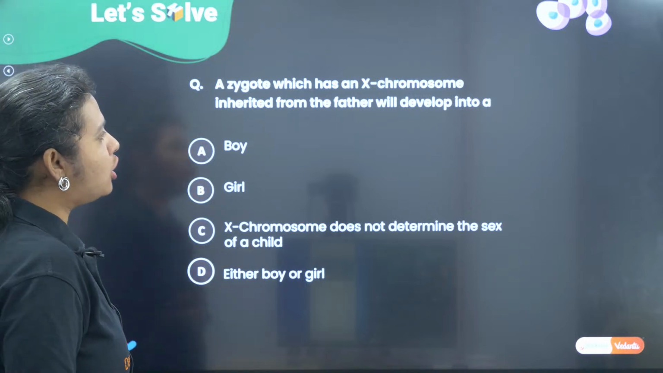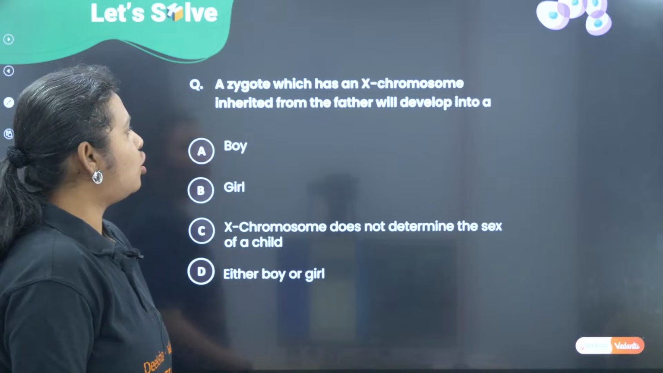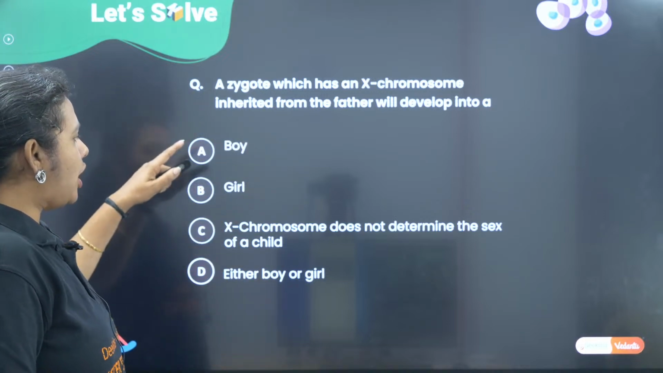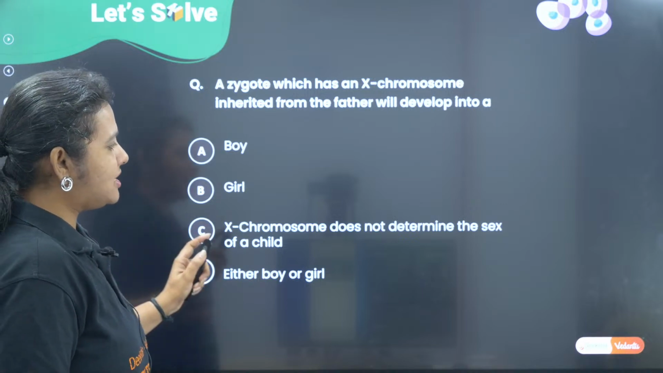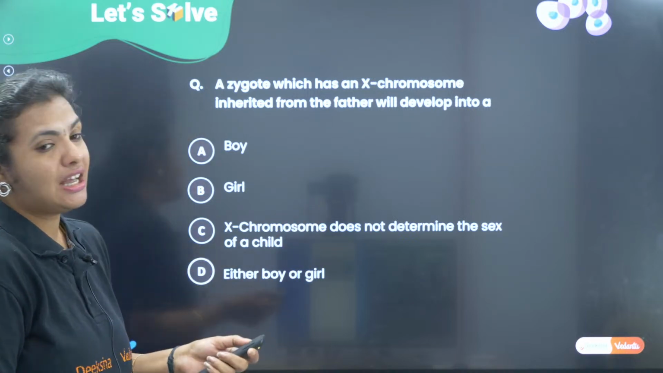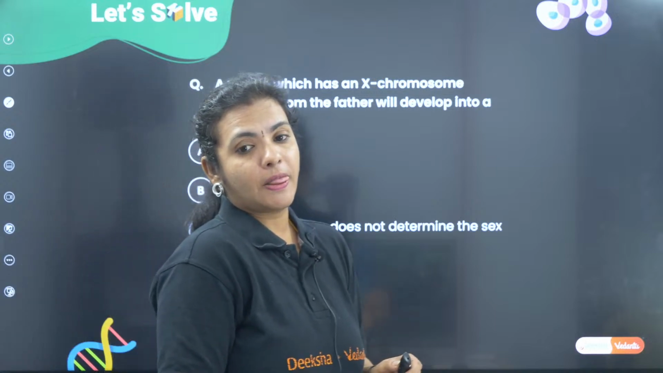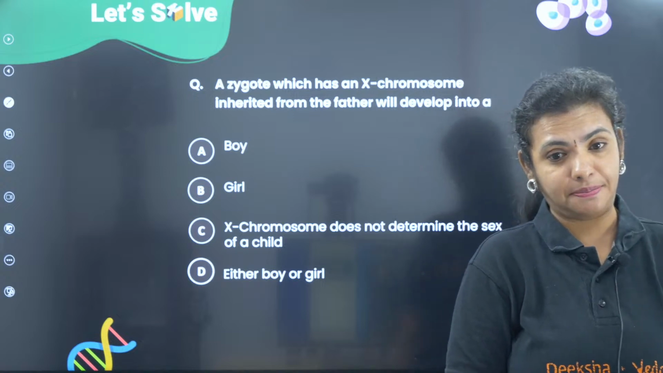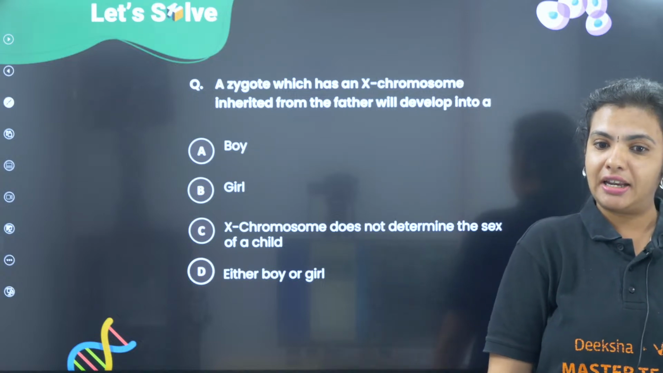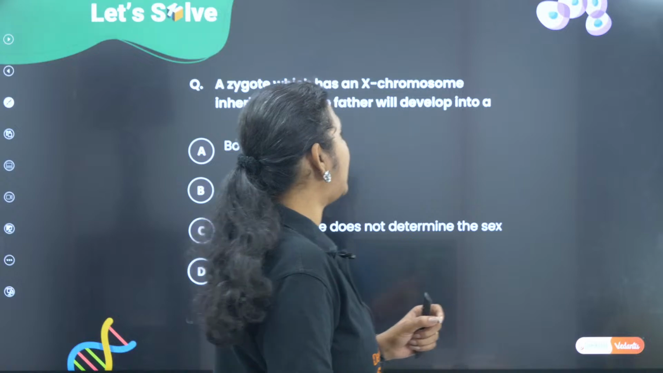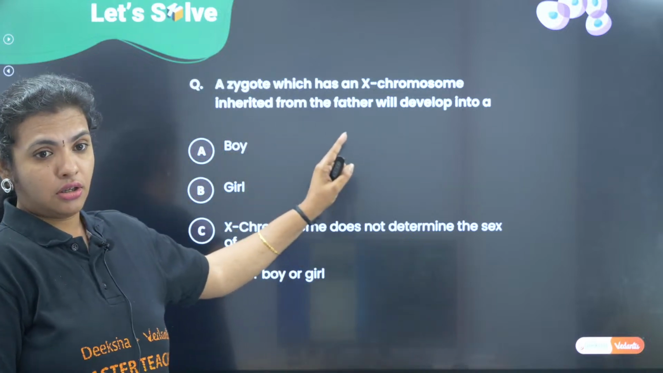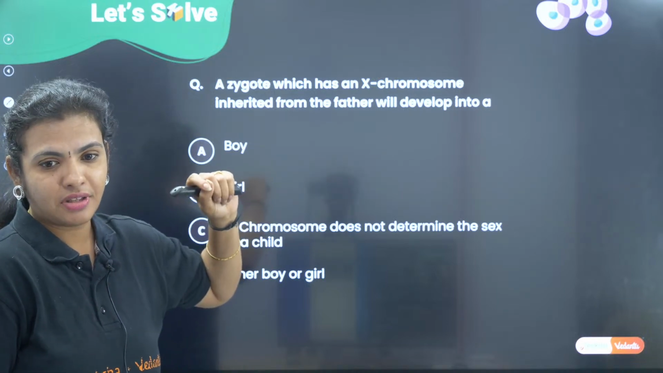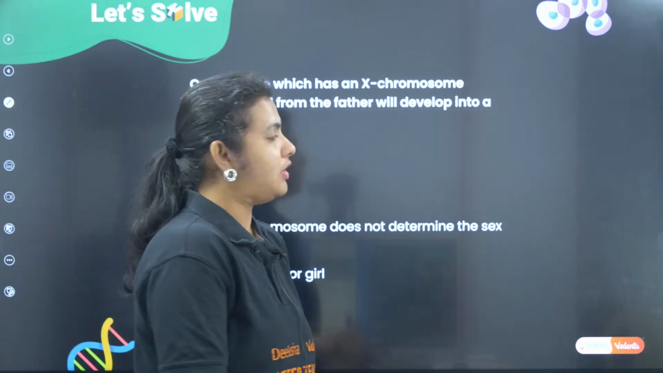A zygote which has an X chromosome inherited from the father will develop into a boy, girl, or X chromosome does not determine the sex of a child, either boy or girl. Very simple question this was. I think most of them have seen the answer as well. So let me again read it out. We have a zygote which has an X chromosome inherited from the father. Yes, Rachita has given the answer.